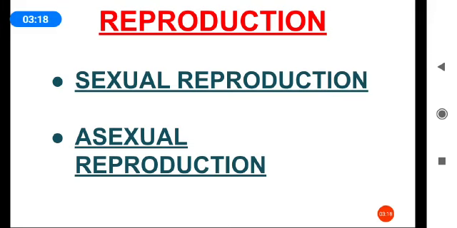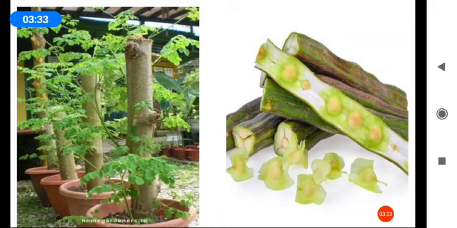Then asexual reproduction. In asexual reproduction, there is no fusion of male and female gametes. Do you know the drumstick tree? How do we grow a drumstick tree in our home? Yes, sometimes by using the stem, and sometimes we use the seeds to grow a new drumstick tree.